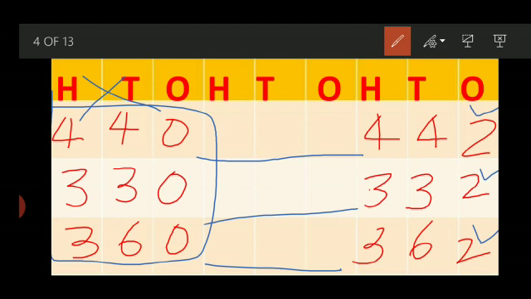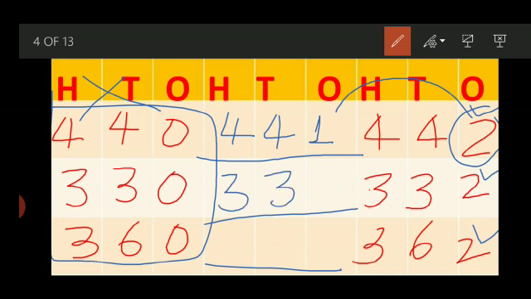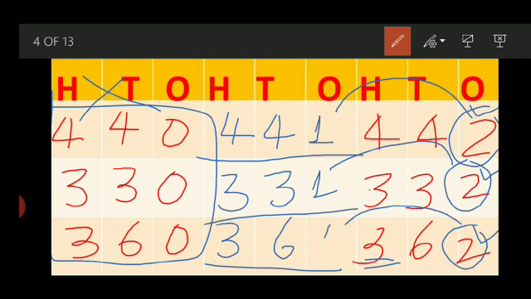That means the first two numbers will not be changed. What comes before 2? 1. Very good. These two numbers will not be changed. What comes before 2? 1. These two numbers will not be changed. What comes before 2? 1.